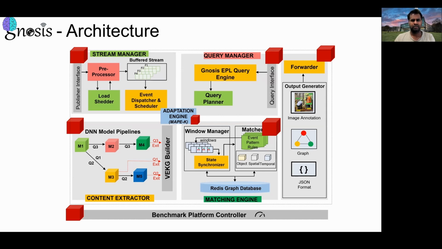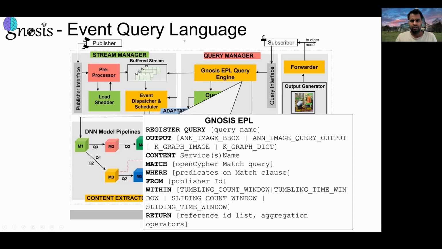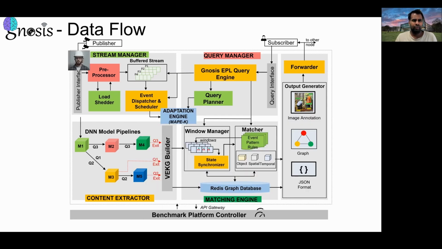The GNOSIS microservices communicate through a messaging service. GNOSIS constitutes an event processing language, which is built over OpenCypher query language. This allows users to write SQL-like declarative query syntax. If we look into the GNOSIS data flow, initially the video stream is processed by Stream Manager, and then different metadata is extracted from complex DNN model pipelines in terms of object detections and their attributes and characteristics, which are later encoded into a video event knowledge graph. This knowledge graph is later updated, its relationships are updated in the matching engine, and when it gets matched with the query, a notification is generated, which is sent to the subscriber.